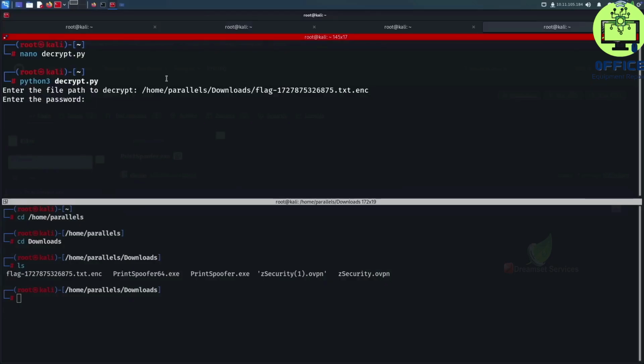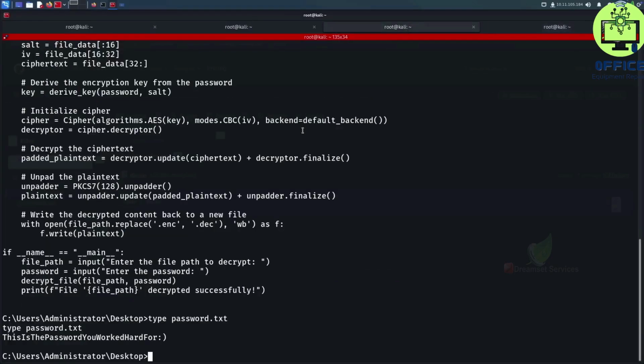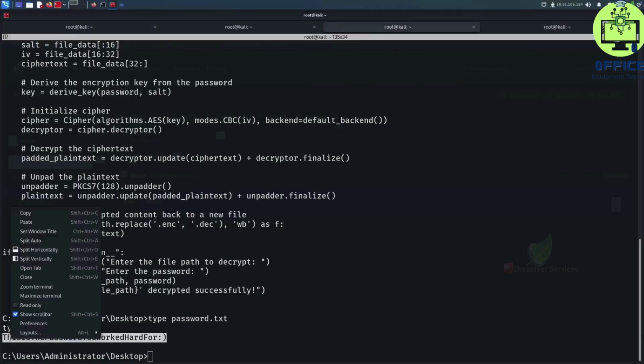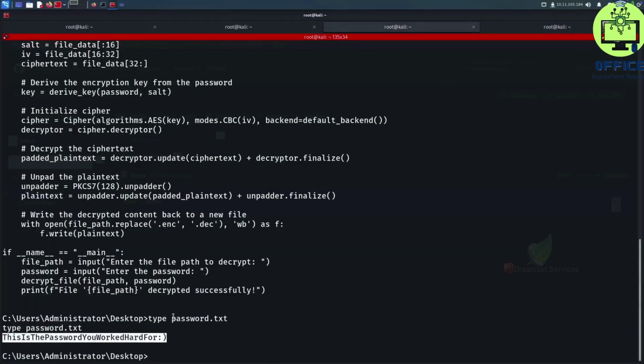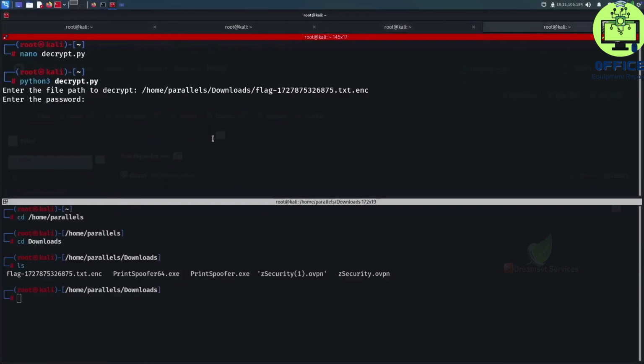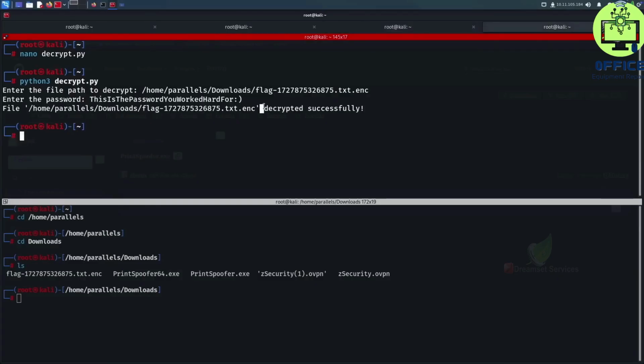And now we have to enter the password. Let's go back to our terminal and copy the password that we got from password.txt. I'm gonna paste that right here. And it says that our flag has been decrypted successfully.